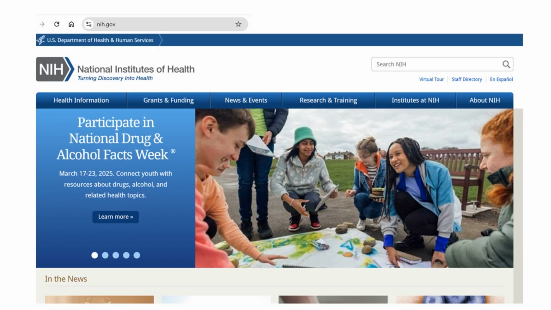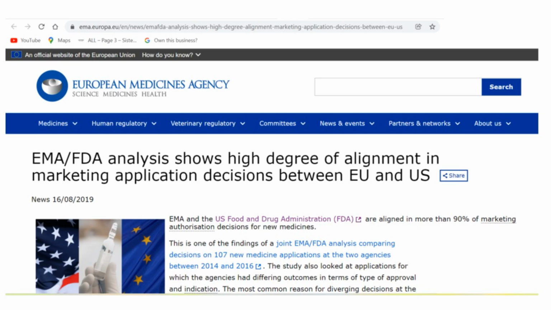NIH, National Institutes of Health. The NIH is the primary agency of the U.S. government responsible for biomedical and public health research. It conducts its own scientific research and provides funding for research at universities and medical schools throughout the country. EMA, European Medicines Agency. The EMA is a decentralized agency of the European Union responsible for the evaluation and monitoring of medicines in the EU.